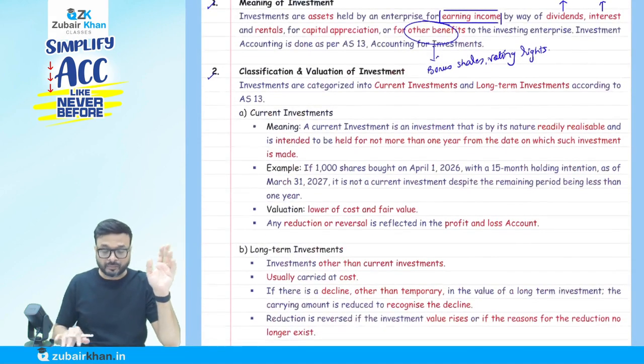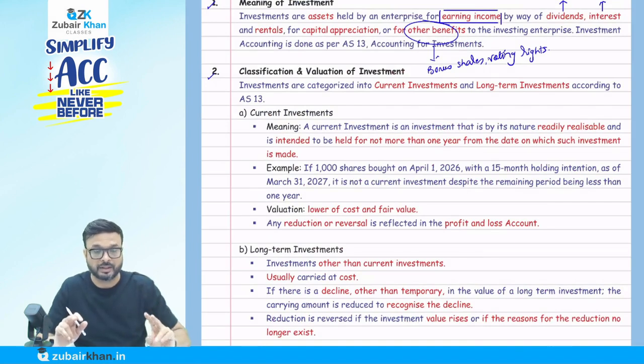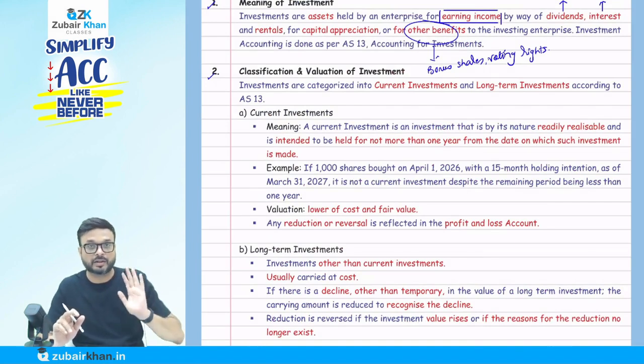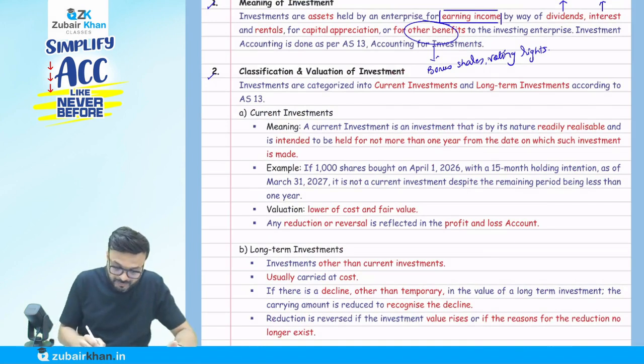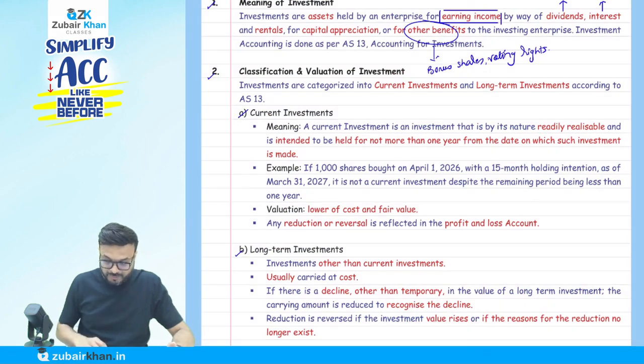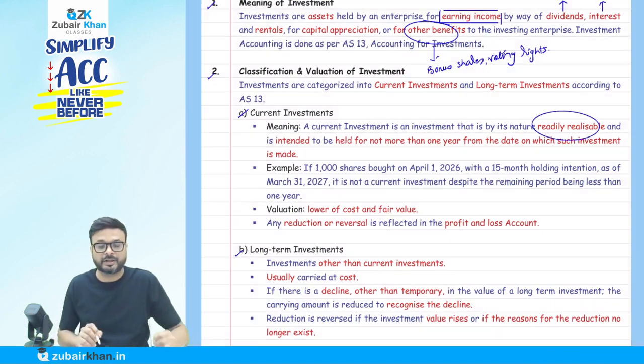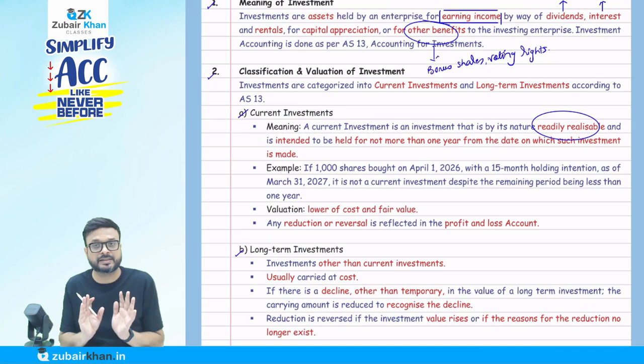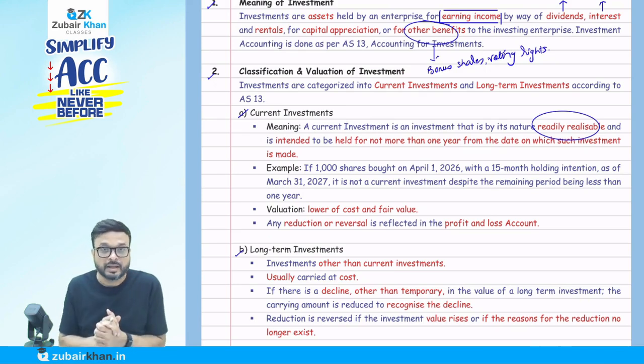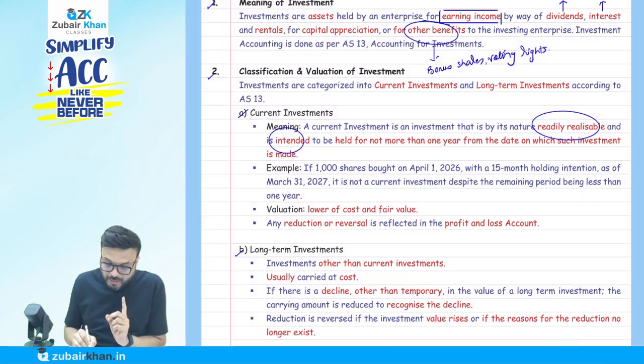Now there are two types of investment: current investment and long-term investment. First we'll discuss what you mean by current investment. A current investment is an investment that is by its nature readily realizable. It means we can sell it anytime. The market is there, and if we want, we can sell it anytime, and it is intended to be held for not more than 1 year from the date such investment is made.